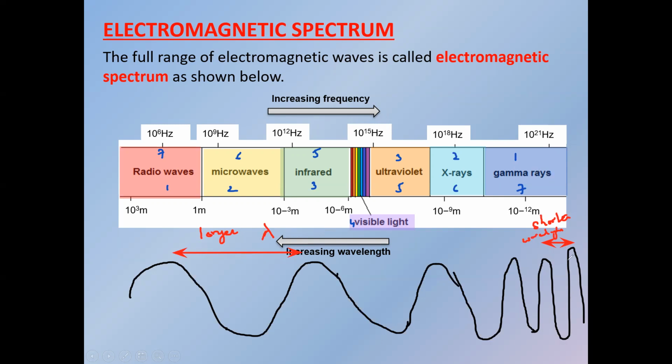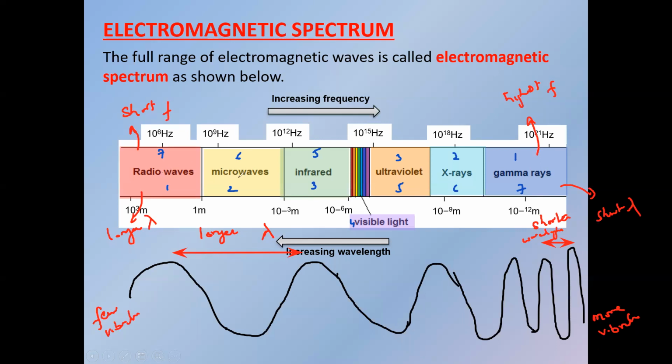But gamma has the highest frequency, meaning more vibrations per second, and radio has few vibrations per second. So what is the characteristic of radio? Radio wave has a longer wavelength and a low frequency, whereas gamma has the highest frequency and the shortest wavelength. And for the rest, there is a comparison.